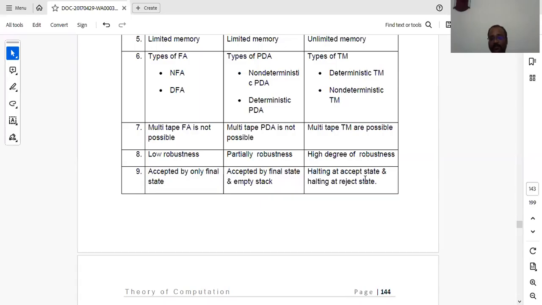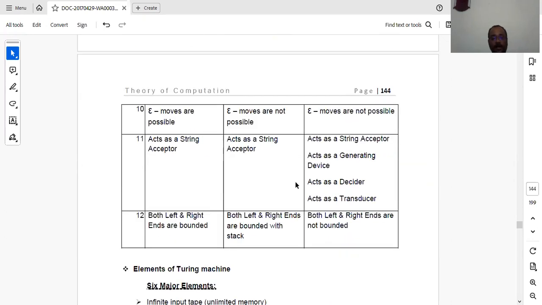If you are giving wrong input, it will go to the reject state. If you are giving the right input, it will go to the acceptance state. And epsilon moves are possible in finite automata. Epsilon moves are not possible in pushdown automata as well as in Turing machine.